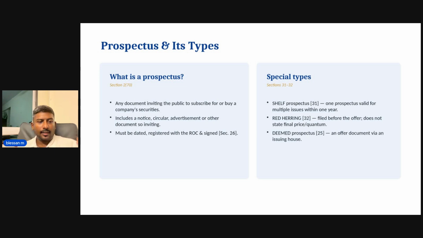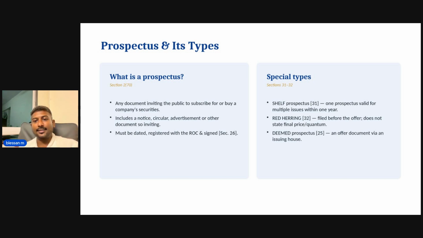So like I said, you can understand the special types of prospectus. One is the shelf prospectus. Remember the keyword: if the company is going to issue multiple times in a year, that would be a shelf prospectus. A red herring prospectus is filed before the offer, like the initial public offers, etc. And here it gives the details of the company but leaves out the final price. So that would be called a red herring prospectus.